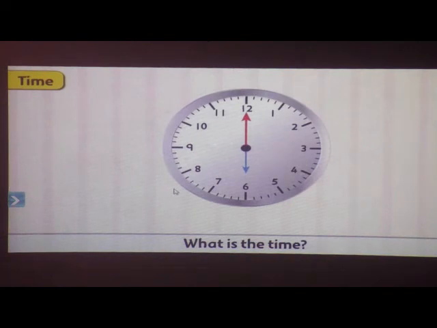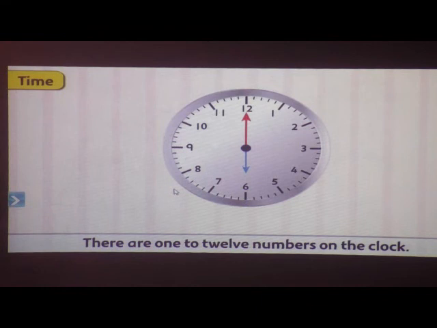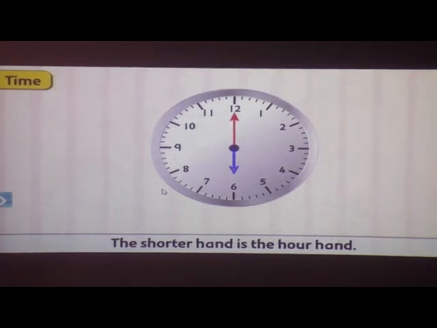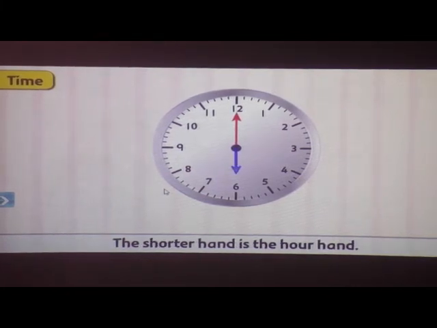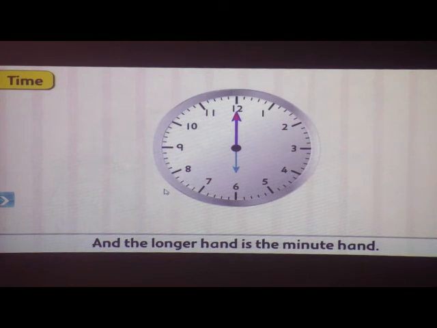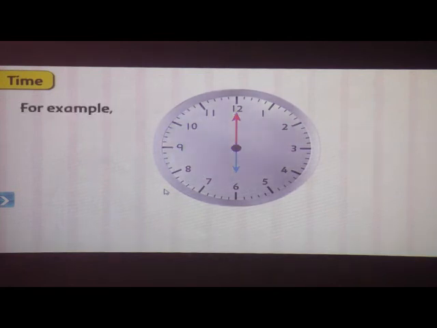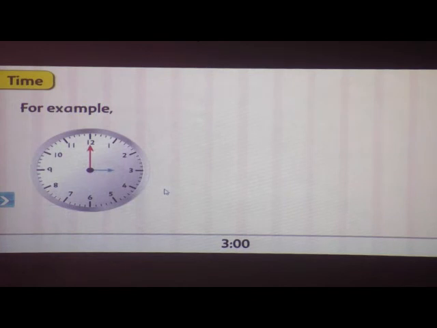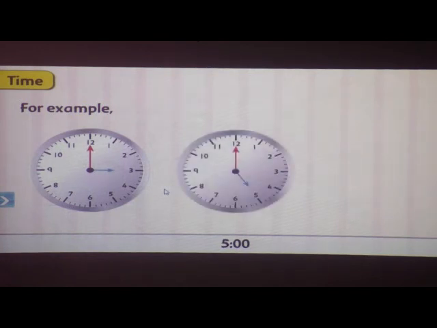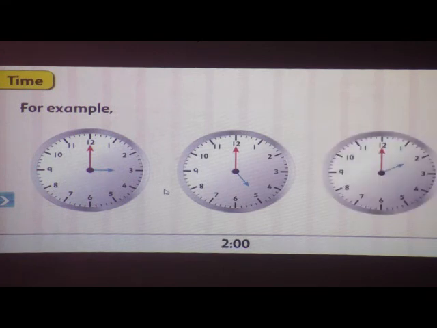Time. What is the time? The clock tells us the time. There are 1 to 12 numbers on the clock. Also, there are 2 hands on the face of the clock. The shorter hand is the hour hand, and the longer hand is the minute hand. For example, this clock is showing the time to be 3 o'clock. This clock shows it is 5 o'clock, and this one shows it is 2 o'clock.